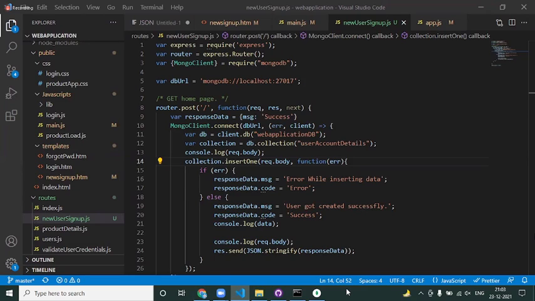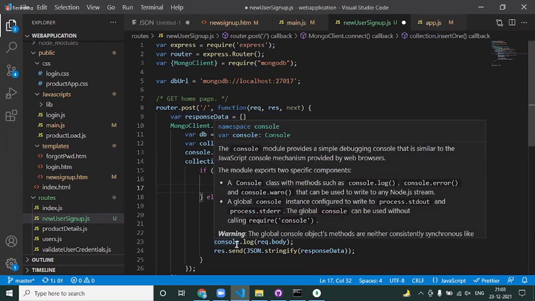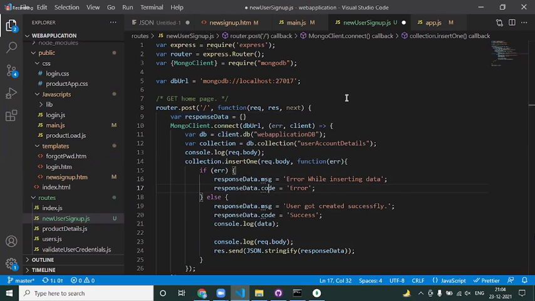Yeah, Manjushri, you are having a question. Please go ahead. Yes, sir. That line number 16, sir. What is that response data, sir? Response data, right? Line number 16, this is what we want to send to the user. Finally, once the job is done, response data is the object which you want to send back to the user. So initially, I have taken one object. In fact, right now you don't need to put this. So I have taken an empty object, and under that I'm inserting msg encode so that we can return it back to the system. Okay, sir. Next, any other questions?